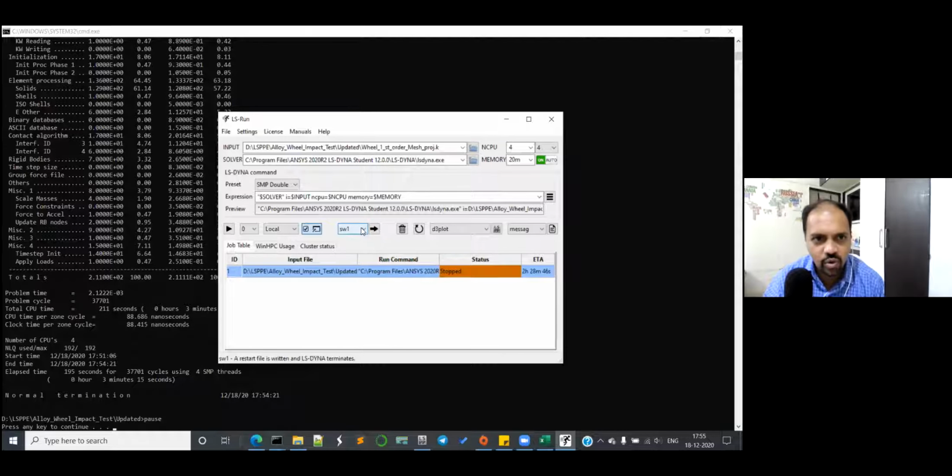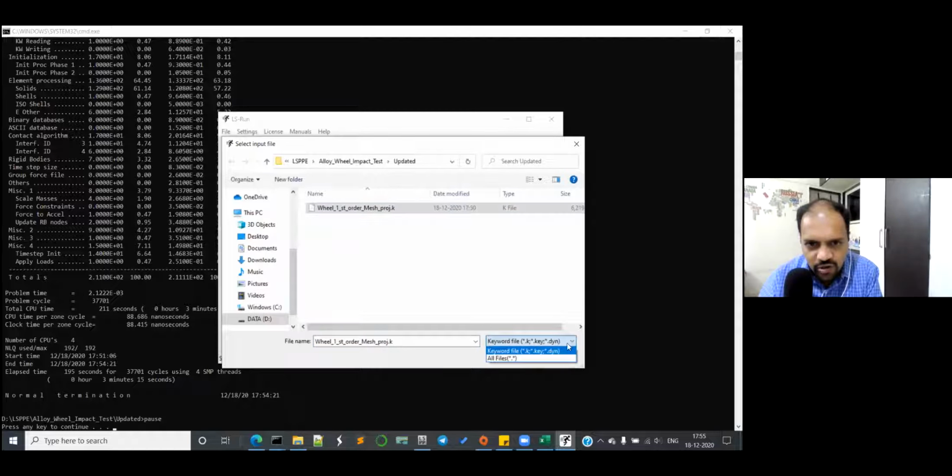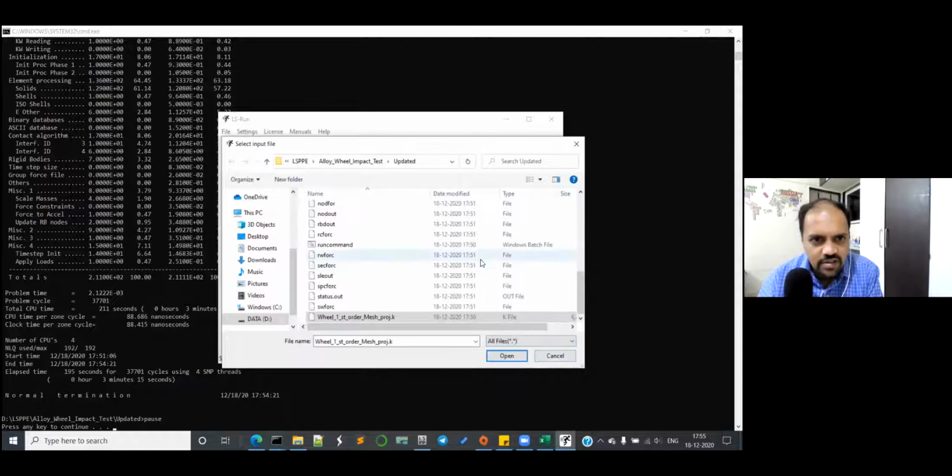Do one thing. Go to input, whatever is written as input in LS Run, on the top. Input, solver, LS-DYNA command. Yes, correct. Now change this keyword file to D3 dump, or at the right corner, all files. Select D3 dump. There will be only one dump file.